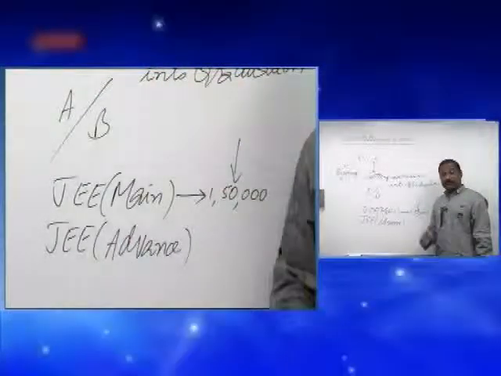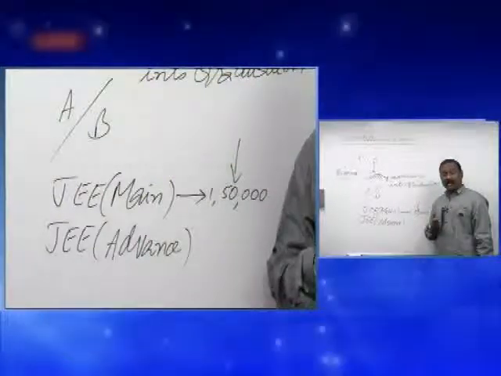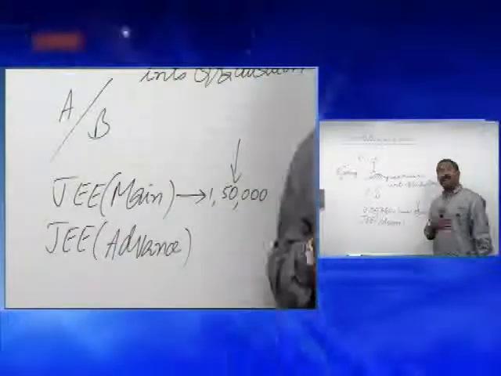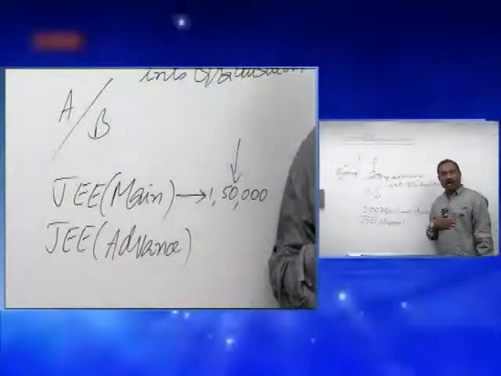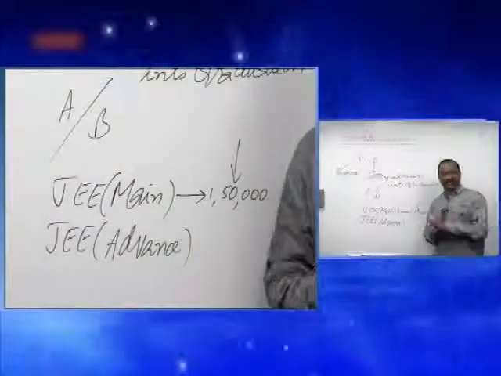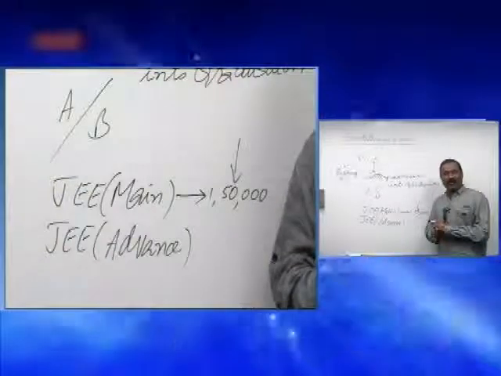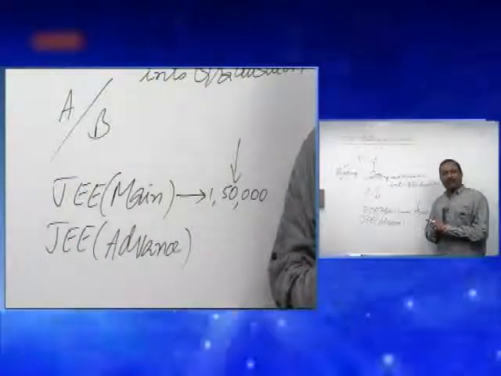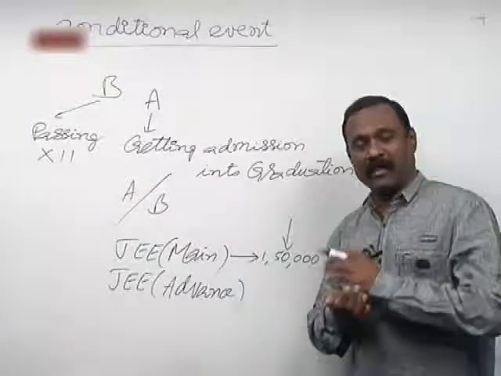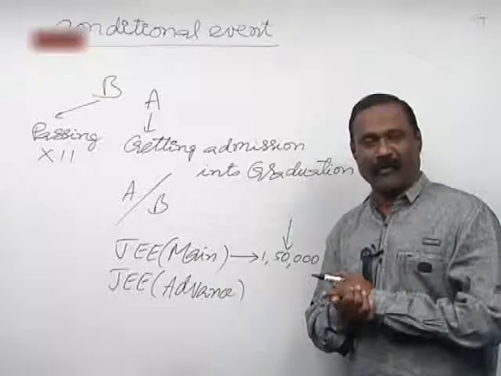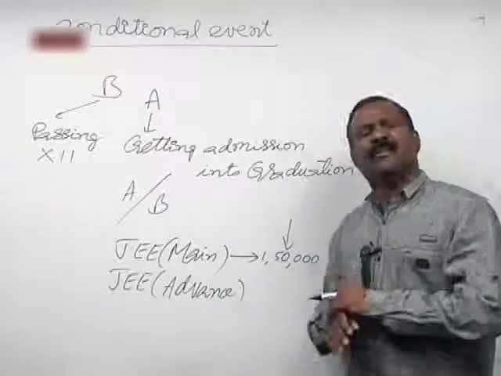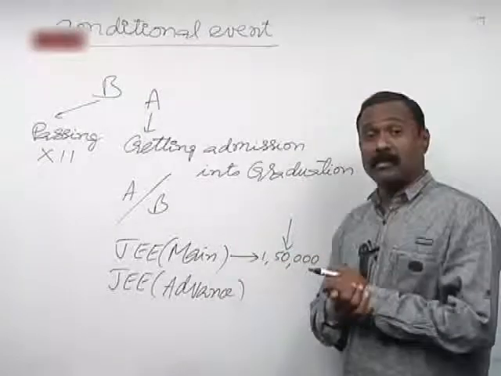That means if 20 lakh students are appearing for this examination, you must be below 1,50,000, or if you come under the non-reserved category, you must be below 75,000. That means you must be one of the top 75,000 students if you belong to the non-reserved category. If you belong to the reserved category, generally they take up to 1,50,000.